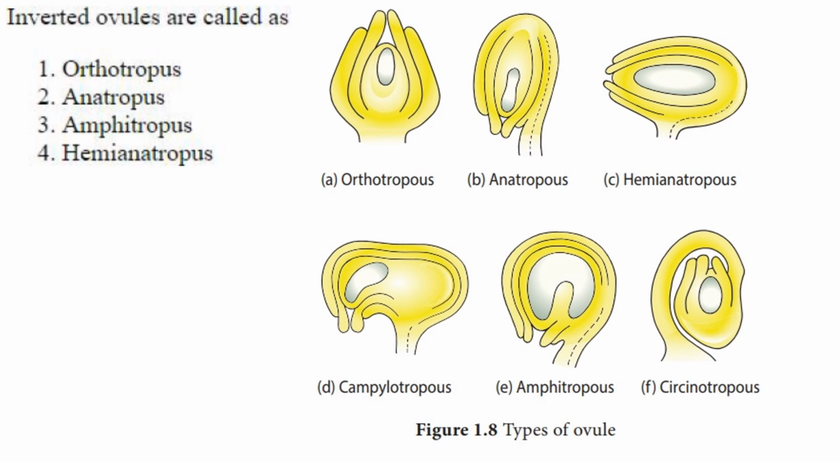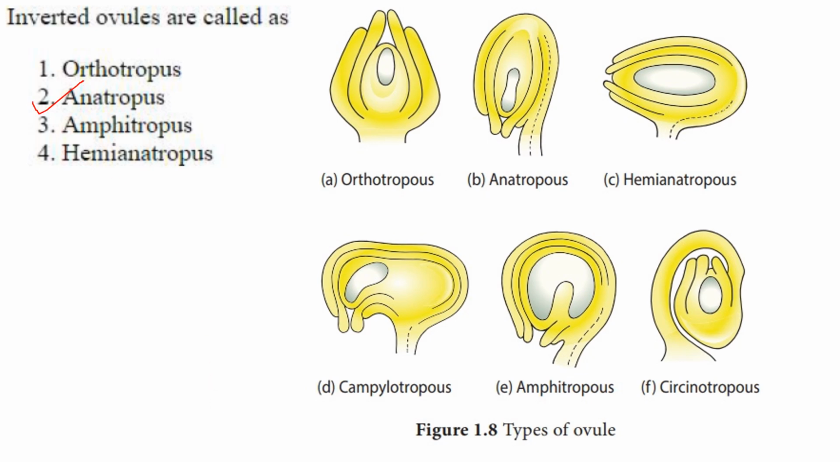Then next one. Inverted ovules are called as... So in an inverted ovule, the micropyle will be facing the base of the ovary. It is also called anatropous. See the diagram here, that is this one. So it is inverted ovule. So it is second. So the answer here is option 2.